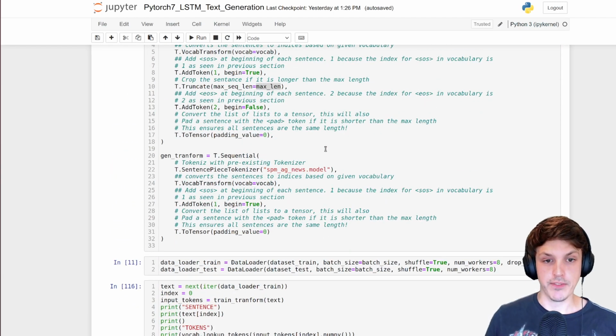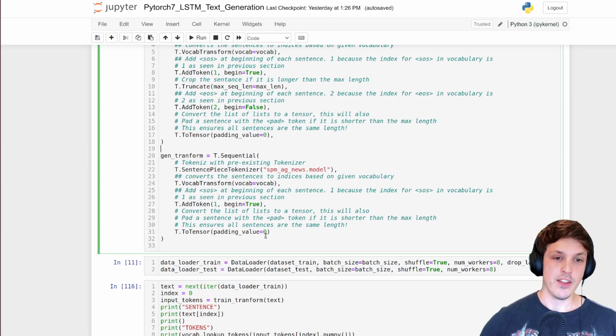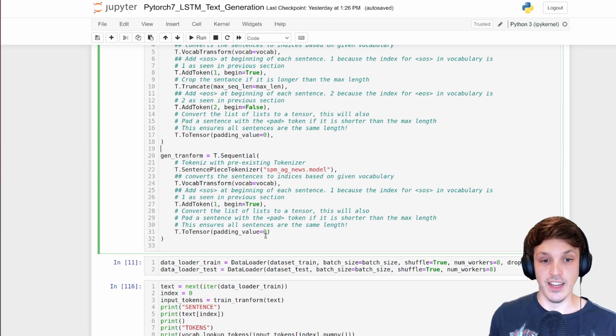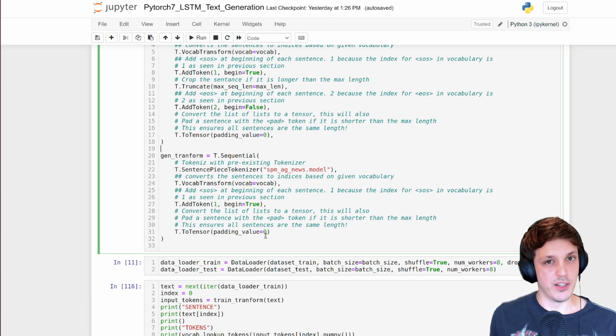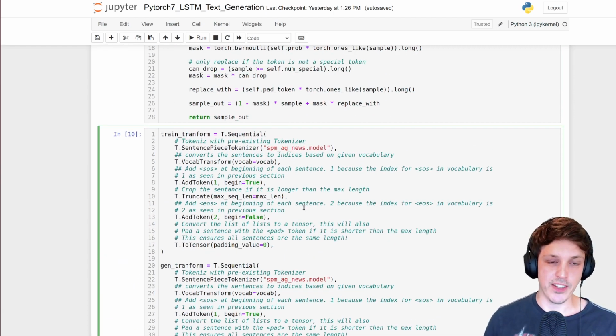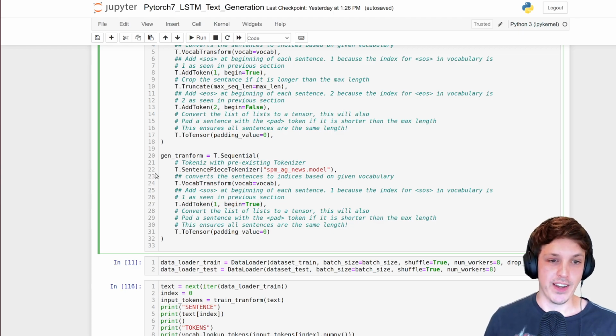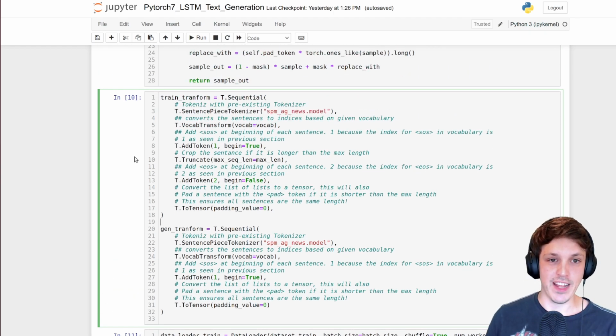Now the second transform I've got here is called gen transform. The reason I've got this is because later on when we want to do inference on our model, we're going to take our sentence and transform it into tokens, but I don't want it to truncate, and I don't want it to add an end of line token. You could use the same transform and just remove that, but I've created a separate transform here, and we'll go into that in a bit more detail later on. But for now, our training transform.